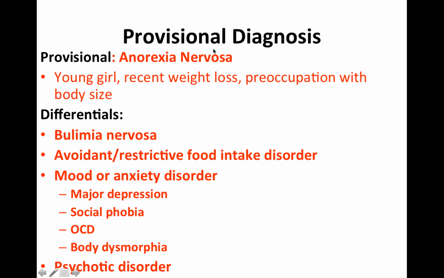So your provisional diagnosis for this lady is that she has anorexia nervosa because she's a young girl with recent weight loss and a preoccupation with body size. However, my differentials for her would be bulimia nervosa, avoidant or restrictive food intake disorder, mood or anxiety disorders such as major depression, social phobia, OCD, body dysmorphia, and psychotic disorders.